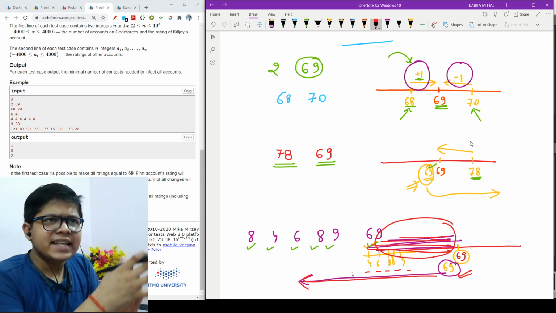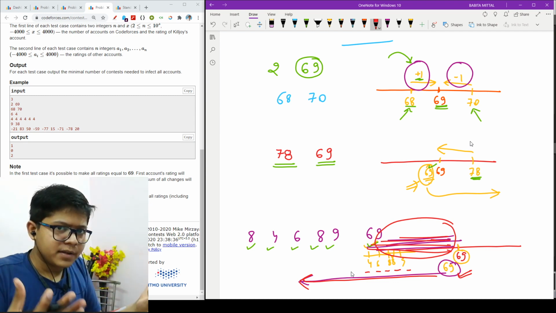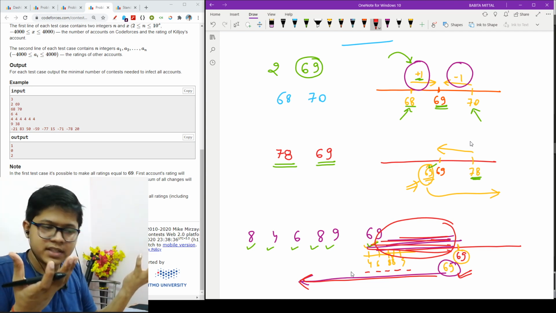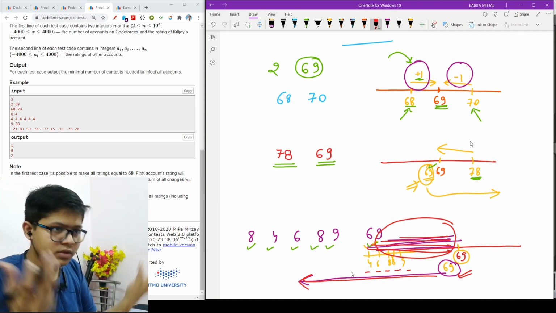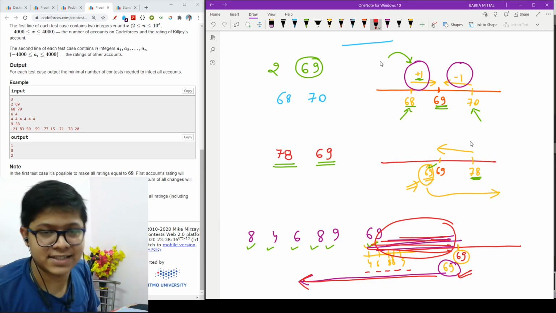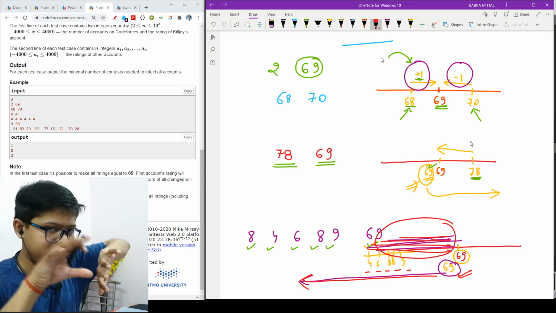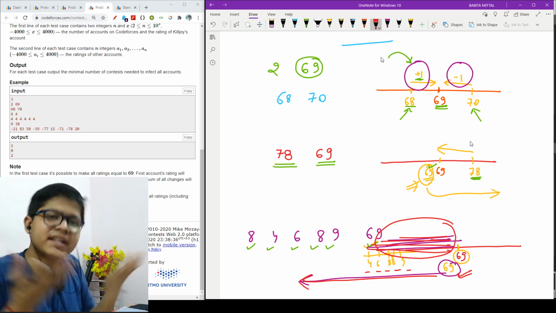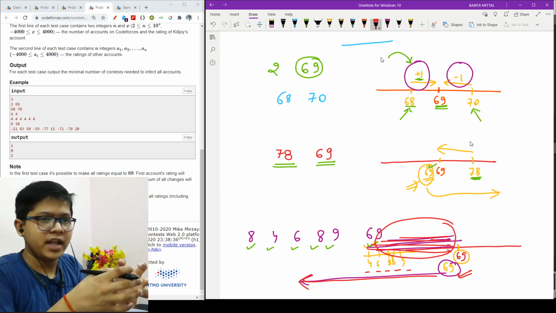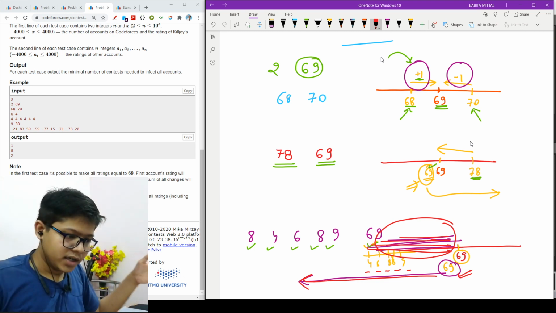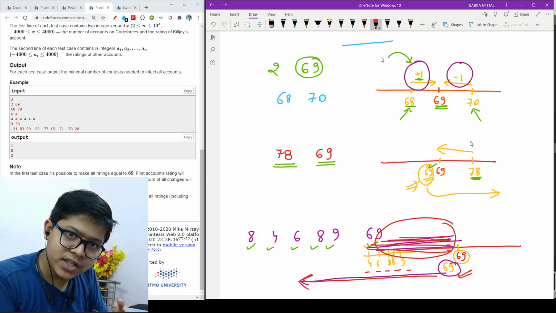So by that I can clearly say that if my left sum and right sum are equal, then I can do it in one round. What is the left sum and right sum? It is the sum of the differences of the elements from the infected to the left elements and from the infected to the right elements. If it is equal, I can utilize both of these to bring all of them to the infected location.